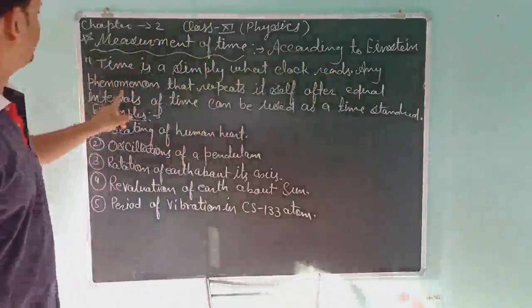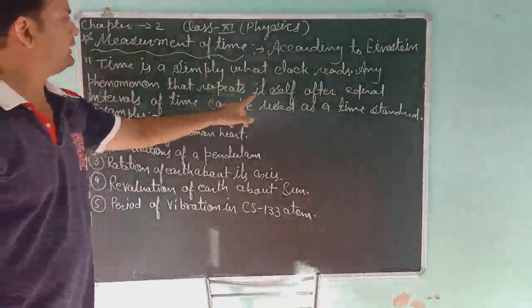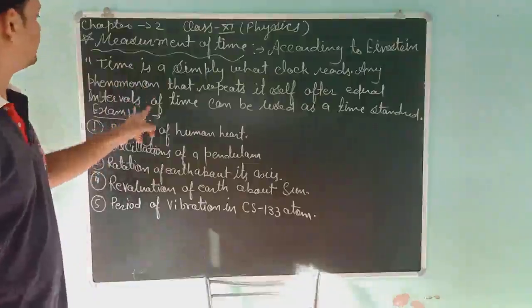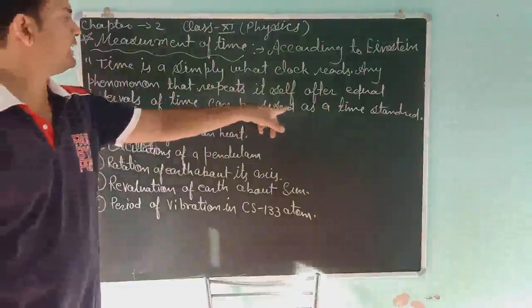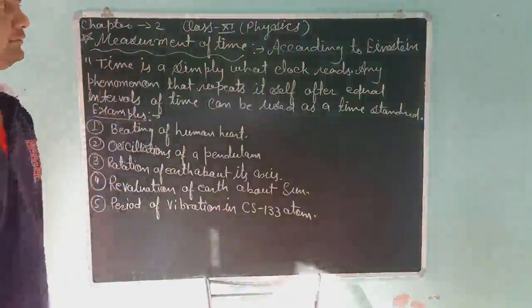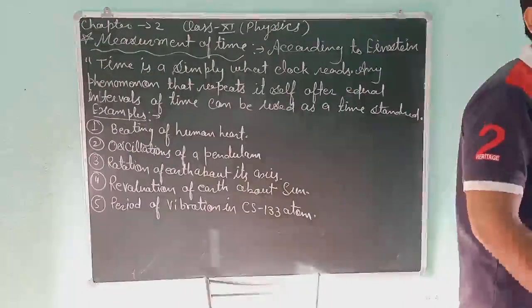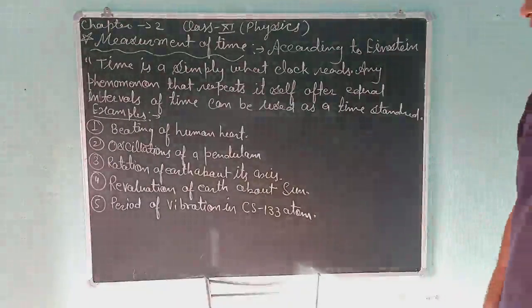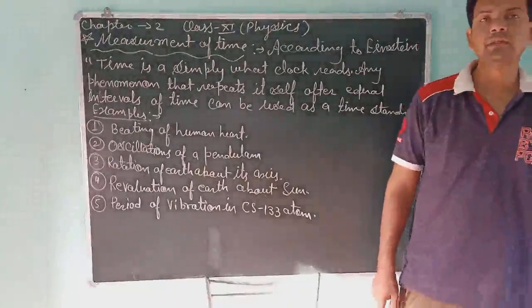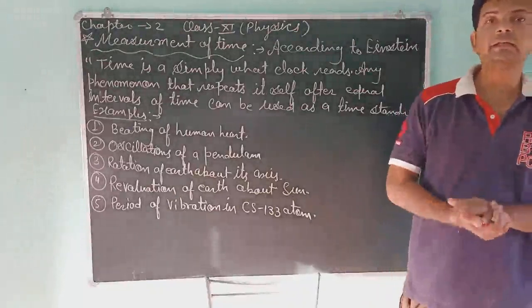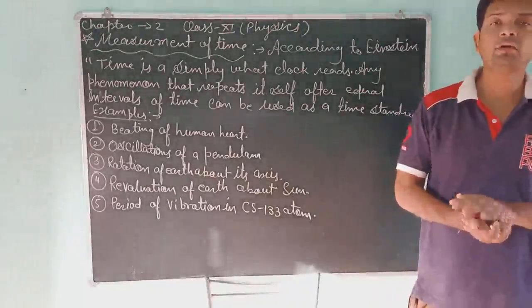Any phenomenon that repeats itself after an equal interval of time can be used as a time standard. We want to make a time standard because time was different for different countries. In India, measurement of time was different.